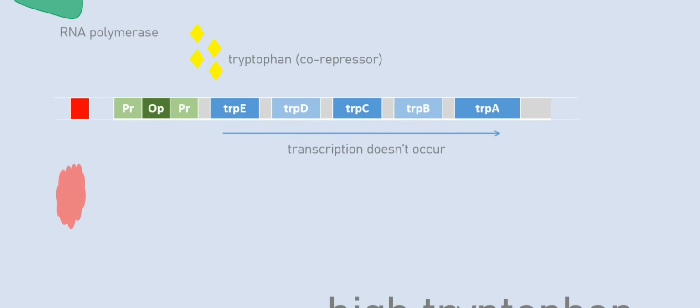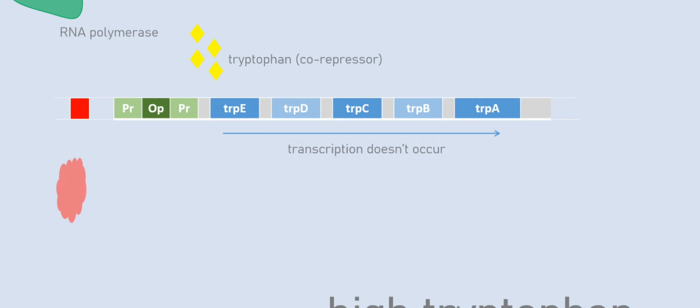Okay, here we have the first scenario wherein there is a high tryptophan in the cell. As you can see here, we have these molecules over here. So let us explain. This one is the repressor. It is encoded by this gene, which is TRPR, the regulator gene. The repressor is powerless in itself.